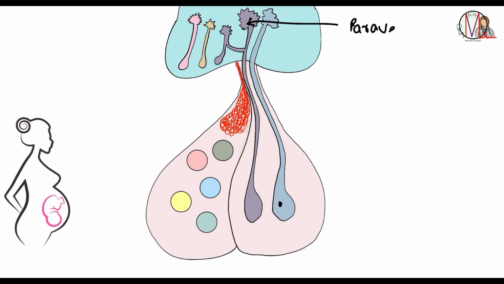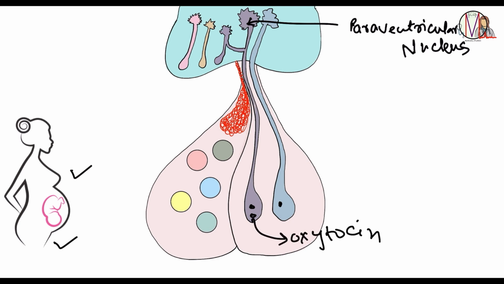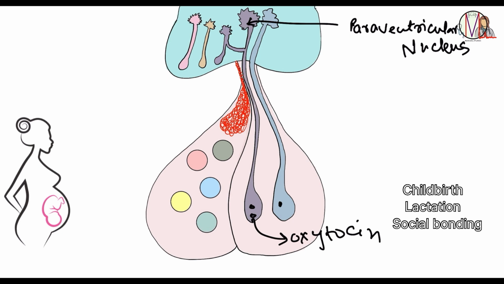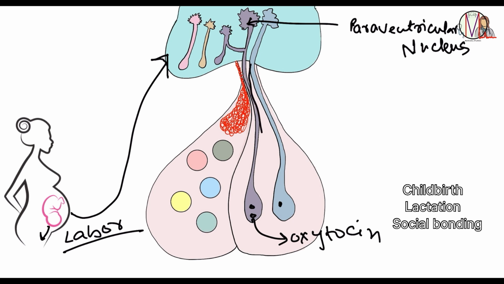Okay, moving forward. Another type of nucleus in the hypothalamus is the paraventricular nucleus, which is responsible for the production and release of oxytocin. Oxytocin is primarily involved in childbirth and lactation, as well as social bonding. Its release is triggered by stretching of the cervix and uterus during labor. As the baby moves into the birth canal, the stretching of the cervix signals the hypothalamus to release oxytocin. This hormone stimulates uterine contractions, aiding in childbirth.